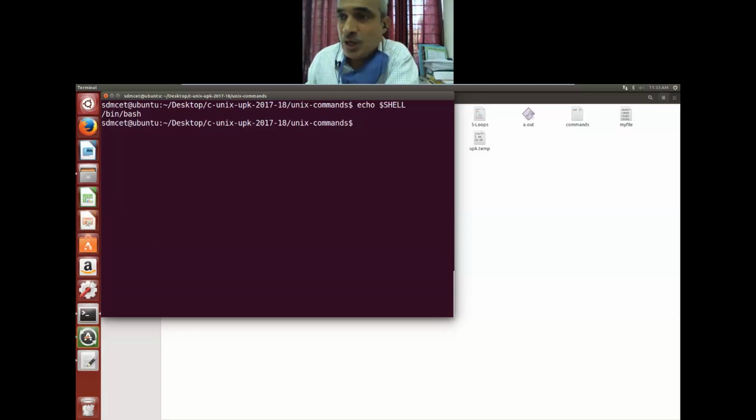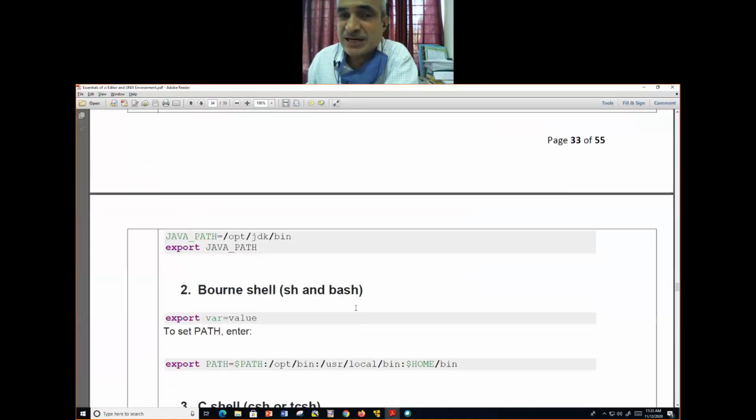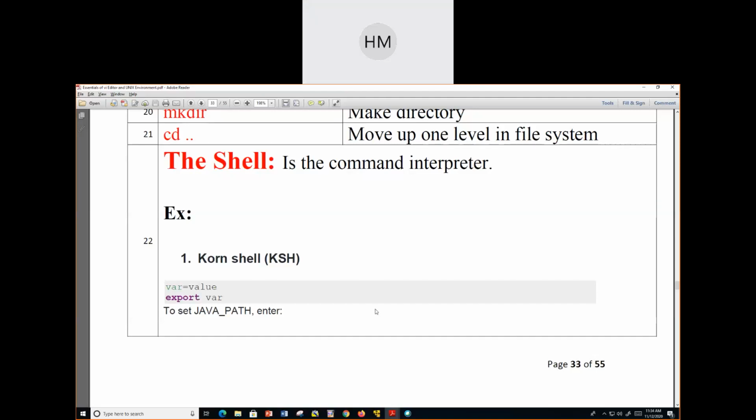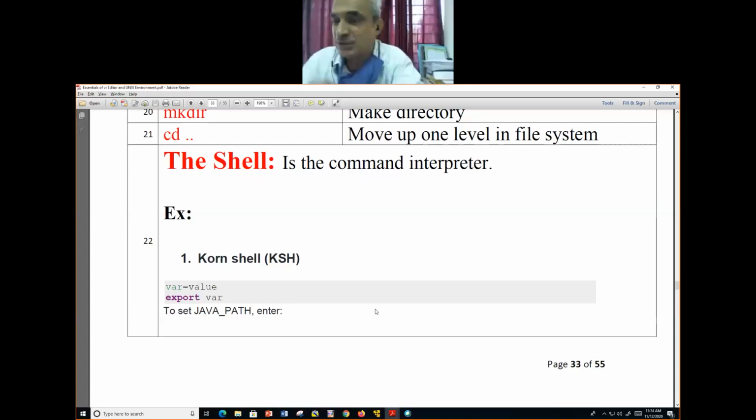So our understanding goes like this: shell is a command interpreter. Whatever we give at the dollar prompt will be interpreted by the shell, and there is a program associated with every command that will be executed. Are you clear about that? You can do this at the command prompt, or you can write it in a separate file and execute that file. They are called interpreter files.